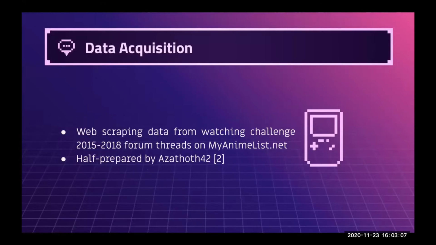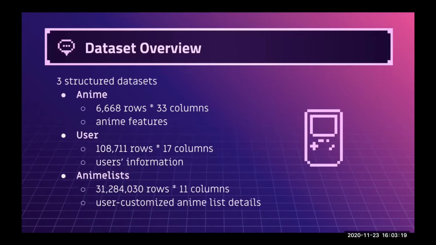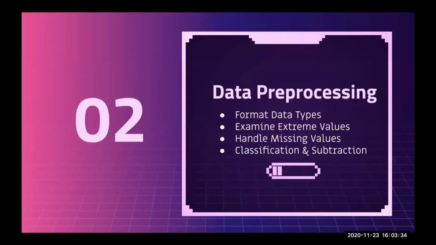We mainly work on web scraping data from the Watching Challenge 2015 to 2018 on MyAnimeList.net as a source. We are working on 3 structured datasets: anime, user, and anime list, which contain information about anime features, user information, and user customized anime list details. Next, we would like to walk you through the data preprocessing.